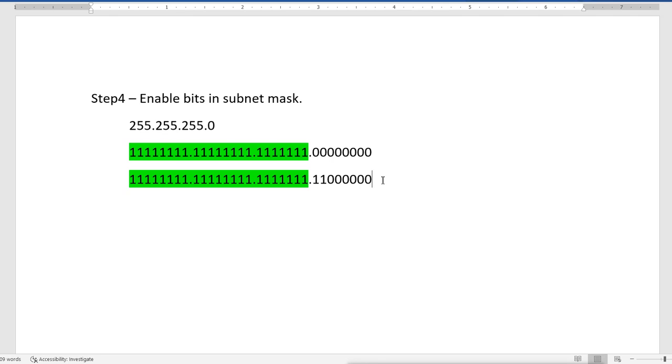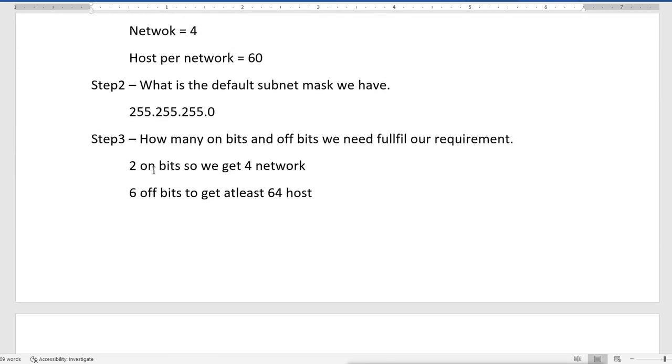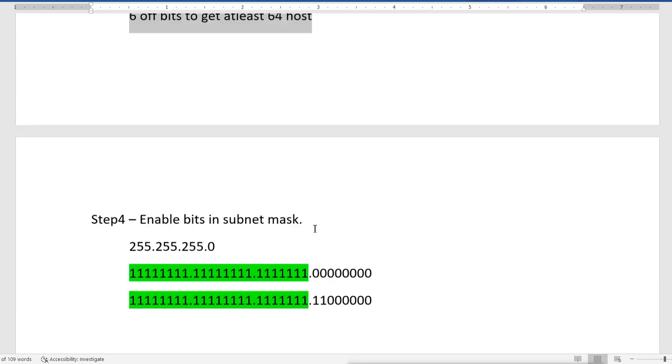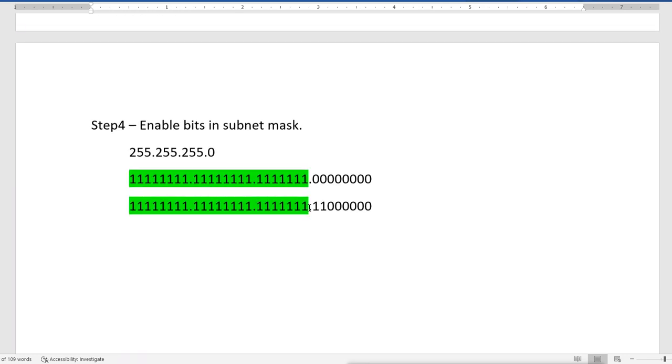So how many networks will we get? We will get 4 networks after enabling 2 bits. How many hosts will we get per network? We will get 64 hosts. After enabling 2 bits, we remain with 6 bits and we will get 64 hosts in every network. Now we enable the bits here. Now what happened here is that the subnet mask will change. Now our subnet mask does not remain as it is.